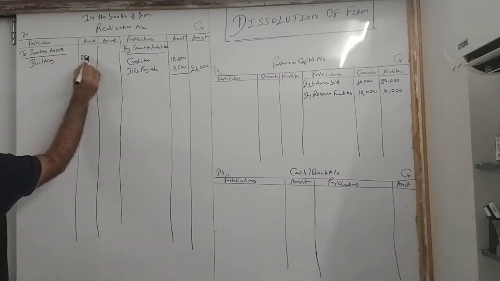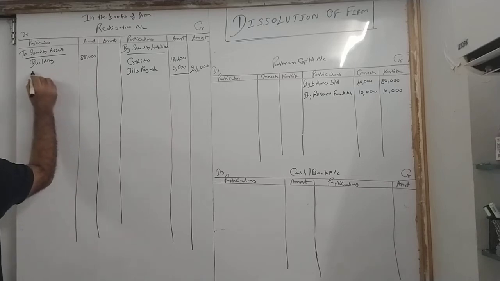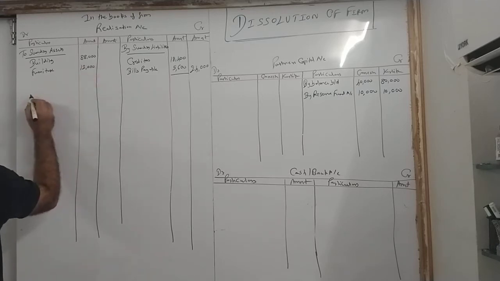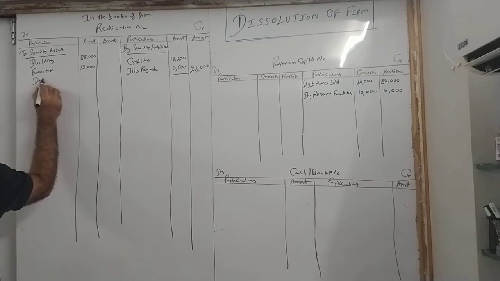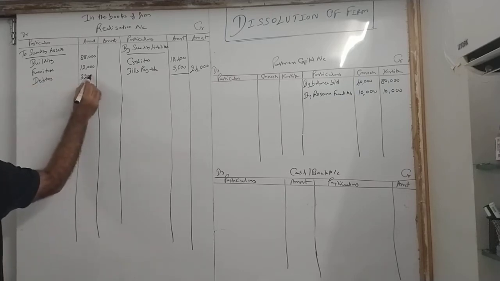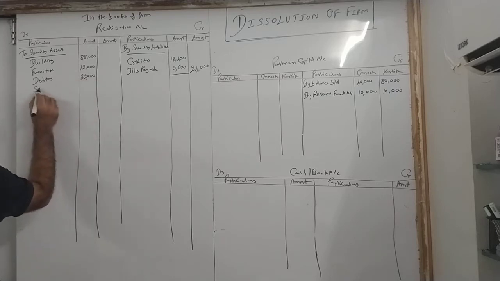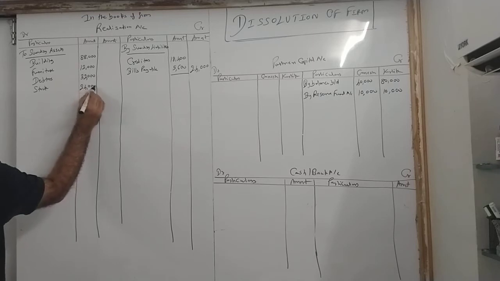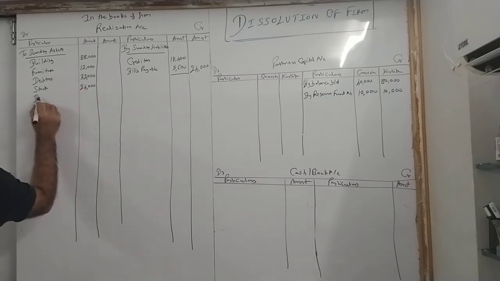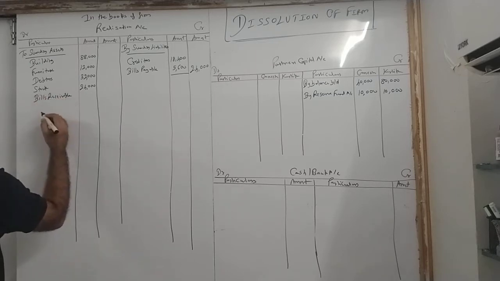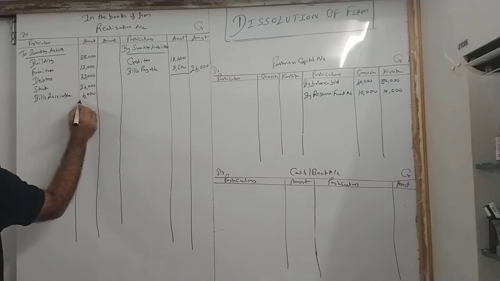Building 88,000. Furniture 12,000. Debtors 32,000. Stock 24,000. And bills receivable 4,000. Okay?